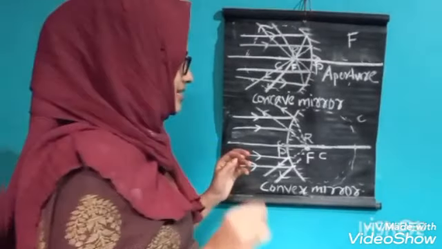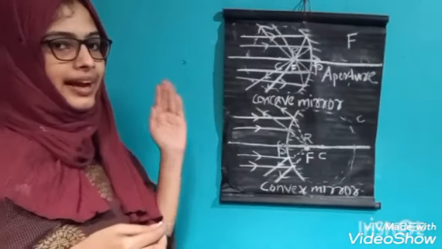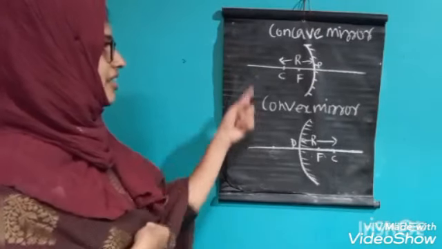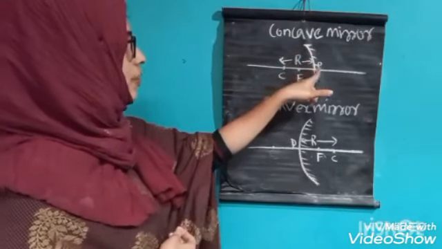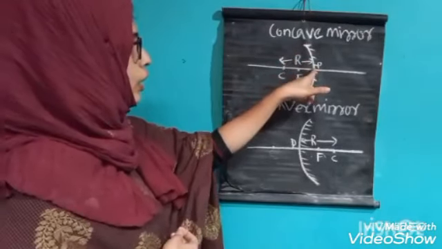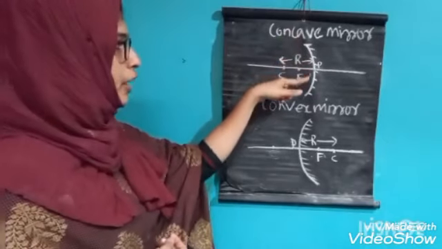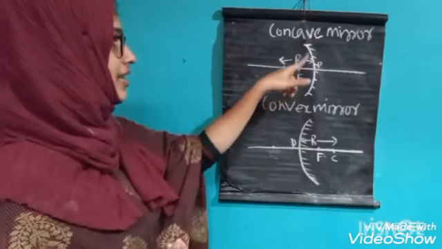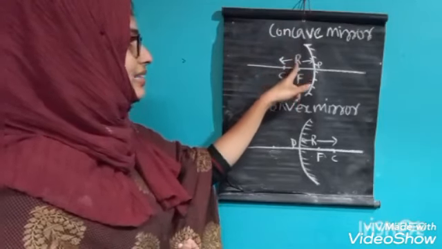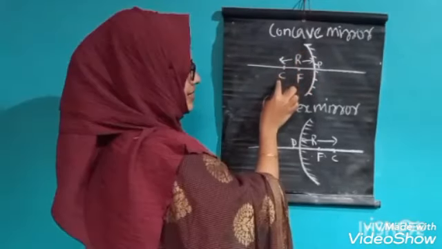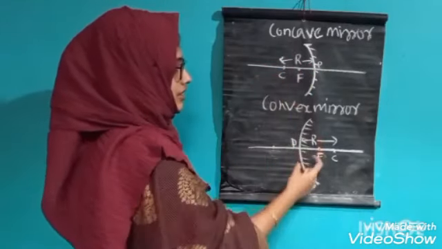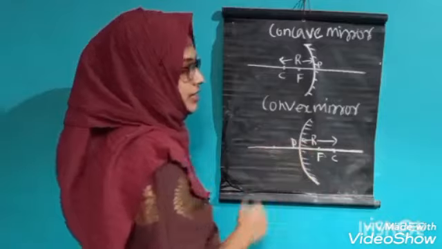Hope you understand this, concave mirror and convex mirror. So this is the concave mirror and convex mirror, and here this is the pole of the concave mirror, that is the midpoint of the reflecting surface, and this is the center of curvature, that is the center of the sphere, and this is the radius of the sphere. The center of curvature is in front of the reflecting surface. Here it is behind the reflecting surface.